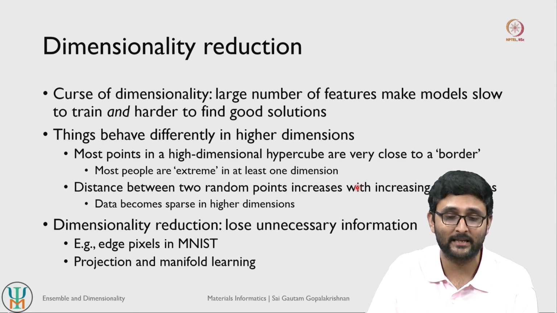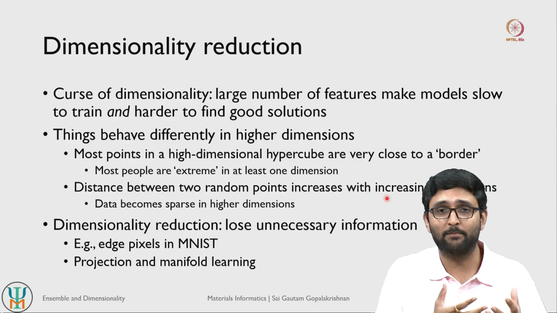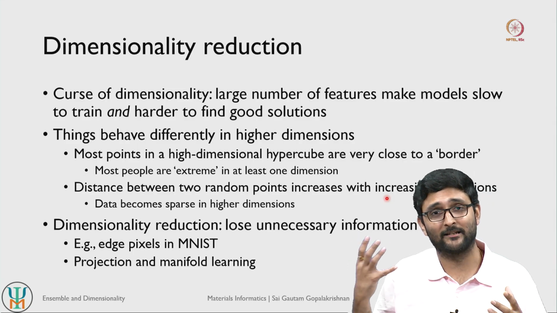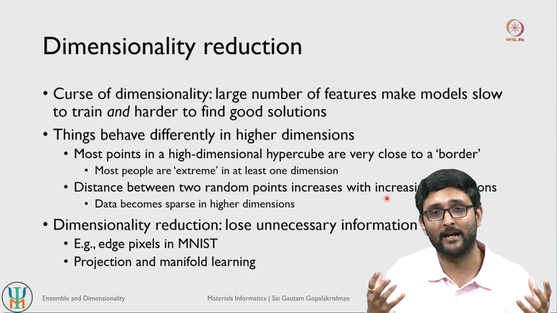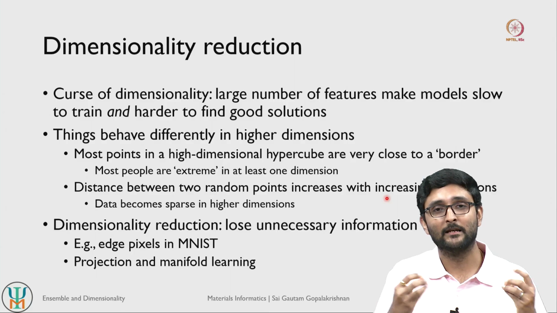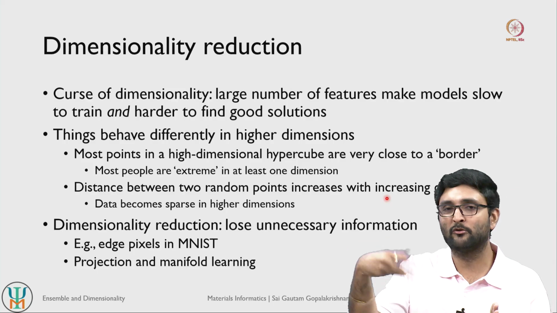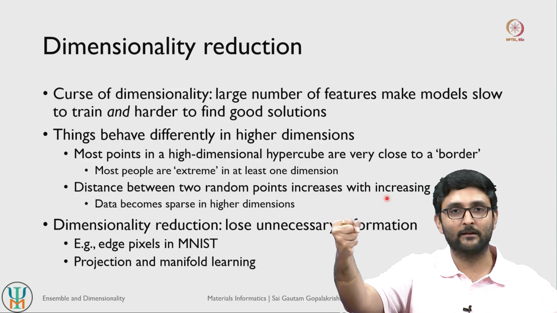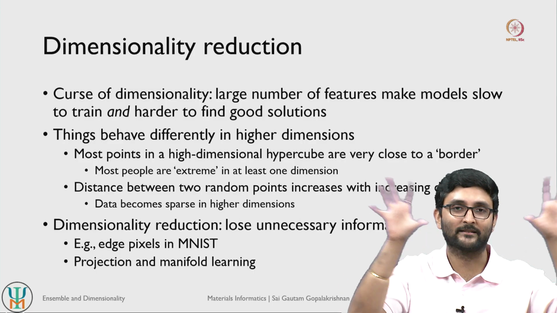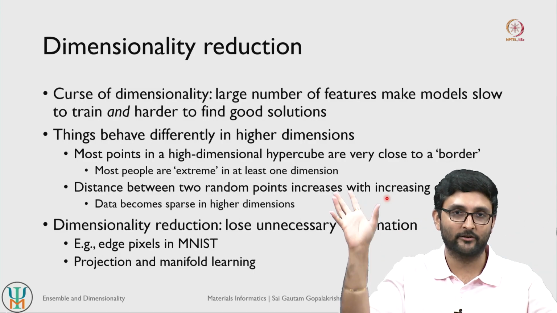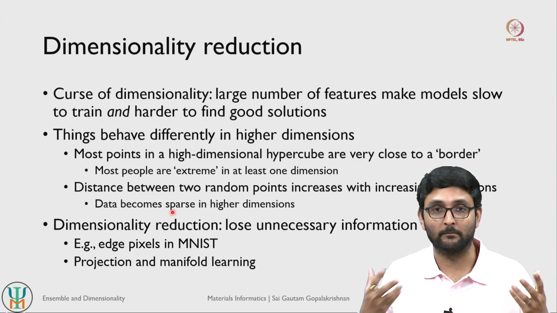So the distance actually increases as you keep increasing dimensions, which implies that in a very high dimensional space you will almost always end up with a very sparse collection of data. Your data will become very sparse. At any given direction, at any given facet or any given boundary, you only have a few data points, and the distance between those data points is very large, which implies you have a very sparse distribution of points in your high dimensional space. So this is a problem in machine learning.